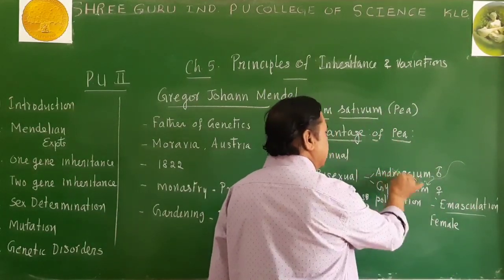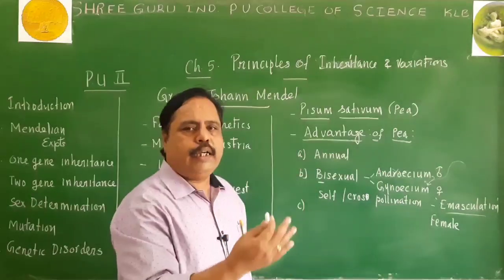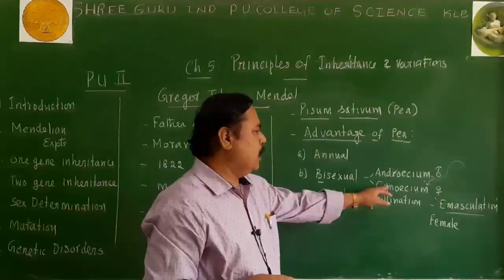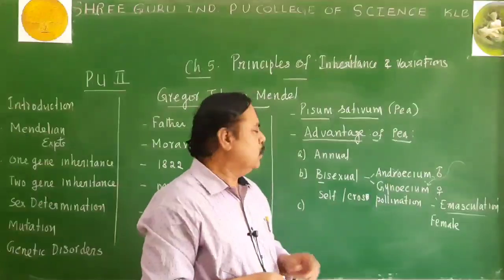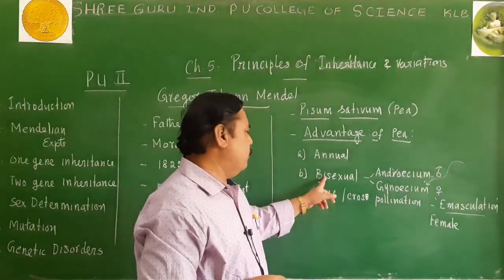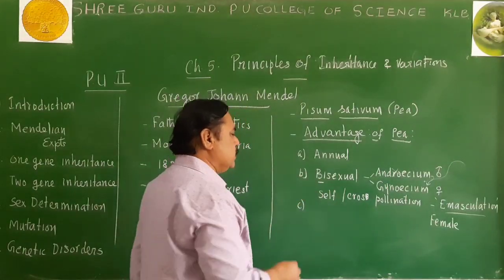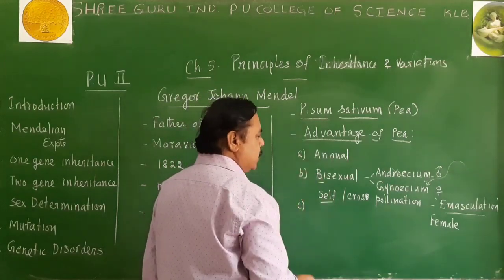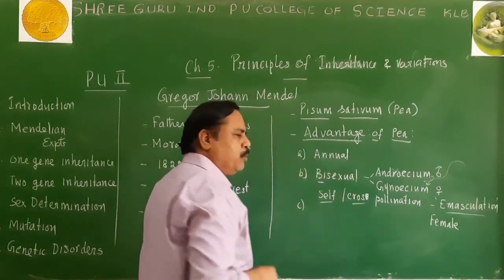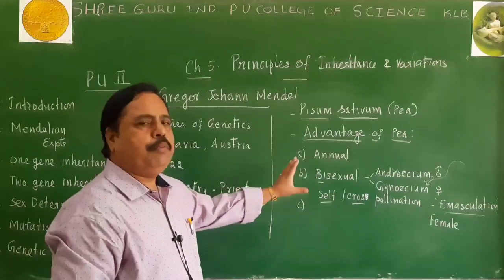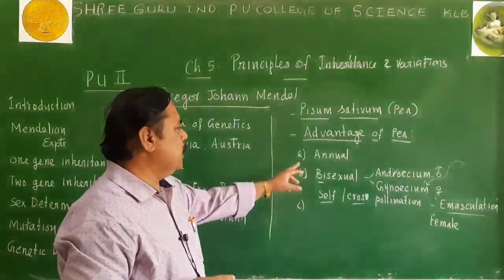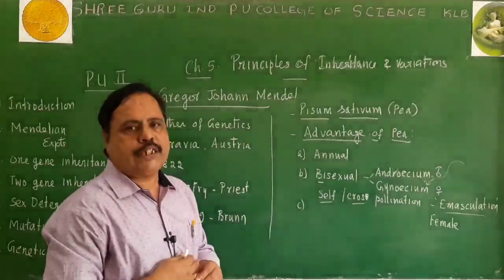You are removing the androecium so that only the gynoecium will be functional. So in a bisexual flower, either self-pollination or cross-pollination can be performed depending upon the requirement. That is one advantage of Pisum sativum.